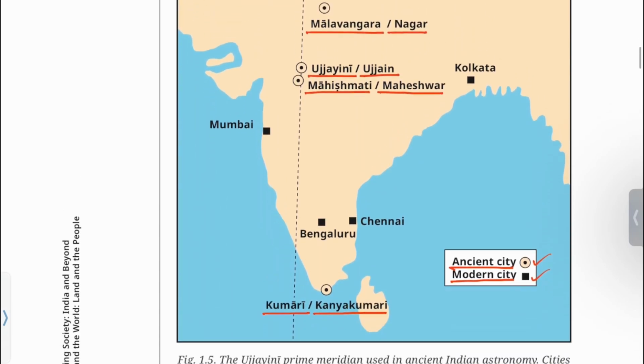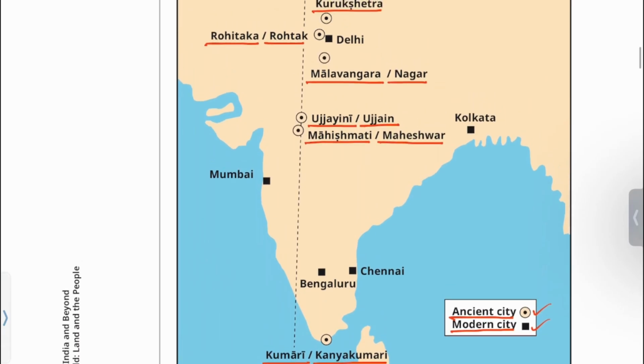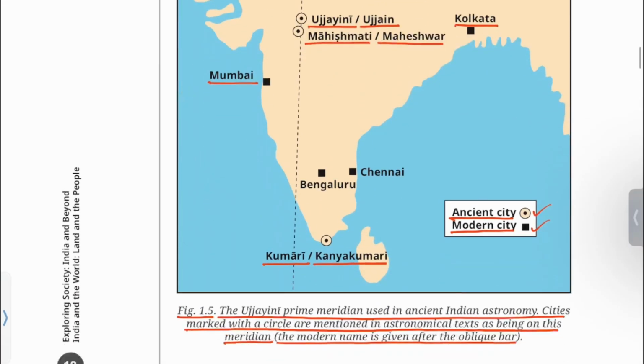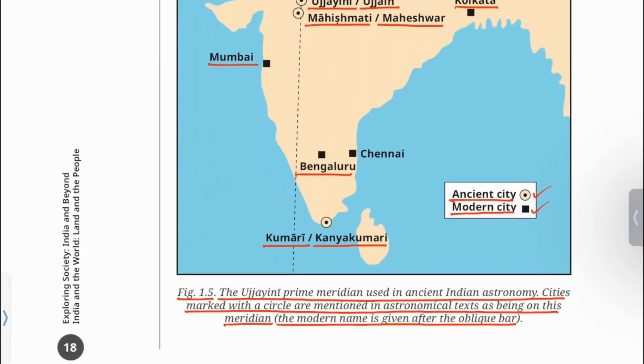These cities are located near the Ujjaini meridian. Modern cities: Delhi, Mumbai, Kolkata, Bengaluru, Chennai.